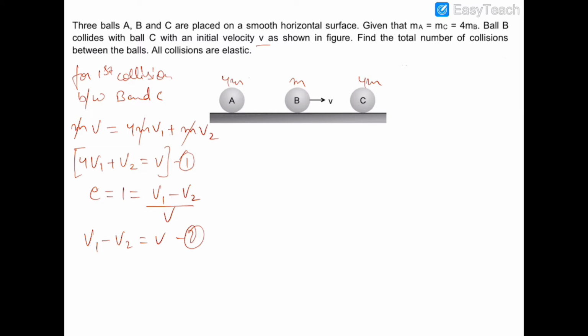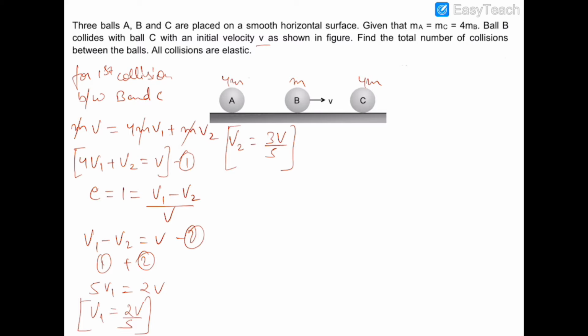Adding 1 and 2, we get 5v1 is equal to 2v, and v1 is equal to 2v upon 5. This is the value of v1, and v2 can be calculated from equation 2.